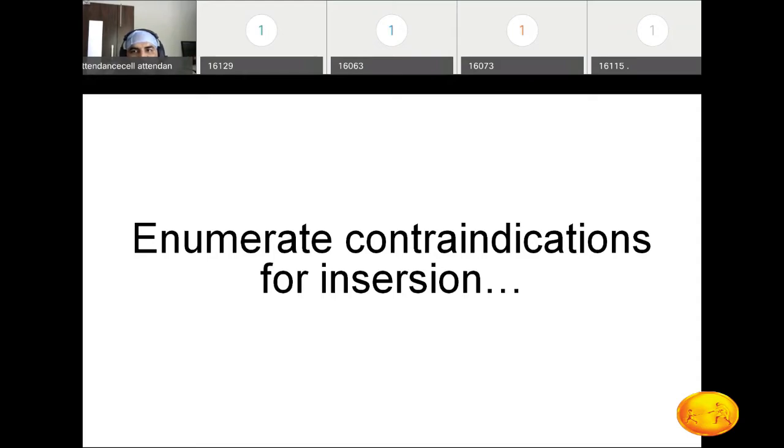Right. PID, 137, 129. Very good. Possible pregnancy. Very good. Copper allergy, nulliparous woman. Wow. सबको आ रहा है, सबको मालूम है. Right. और प्रेगनेंसी, 130T. Very good. Then PID. Very good. 142. आपका नाम नहीं आता है यहाँ पे, सिर्फ नंबर आ रहे हैं. Okay. Pregnancy. Copper allergy. Copper allergy नहीं है, ऐसा नहीं, not given in the book. So pregnancy, yeah. Distorted uterine cavity. Very good. Distorted uterine cavity.